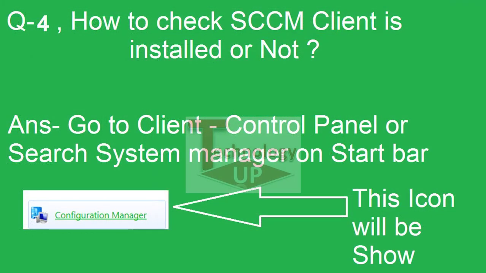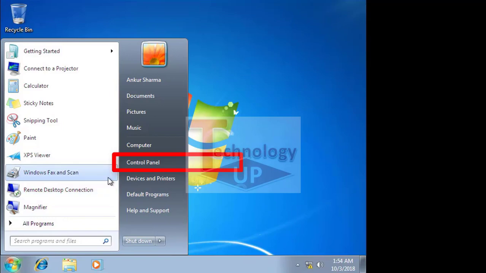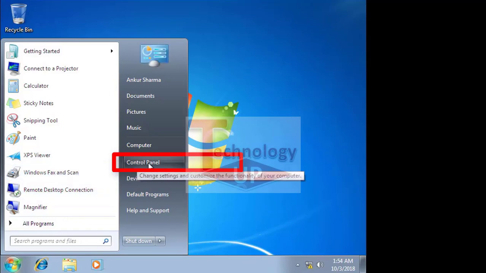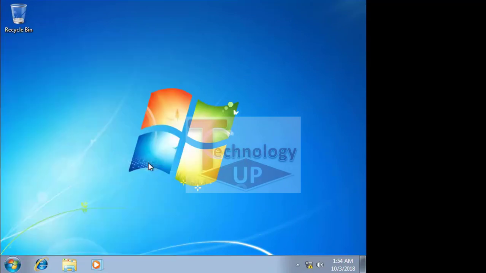How to check whether the SCCM client is installed or not? The answer is, go to the client machine and select the Control Panel option, where you can see the Configuration Manager icon, or you can click on the Start option and search for System Manager. I'm showing it now: click on Start and go to Control Panel. When you click on Control Panel, lots of icons will be shown.